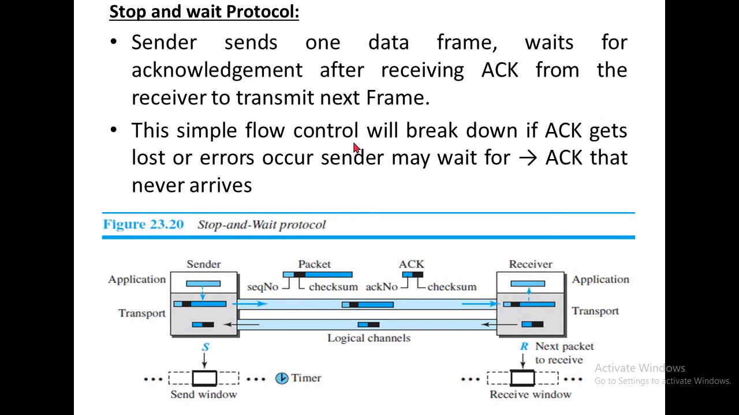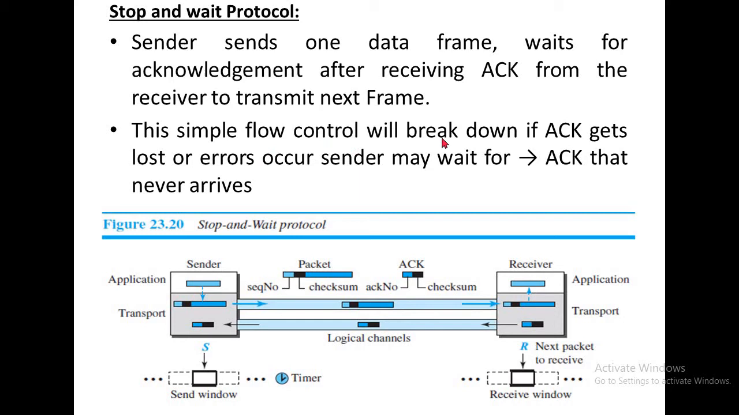The name itself says it: sending the frame or information to the receiver side and waiting for a positive acknowledgement. After receiving the positive acknowledgement from the receiver side, the sender is able to send the next frame. This is called stop and wait. It sends one frame and waits for an acknowledgement. After getting the acknowledgement from the receiver side, it processes the next frame.